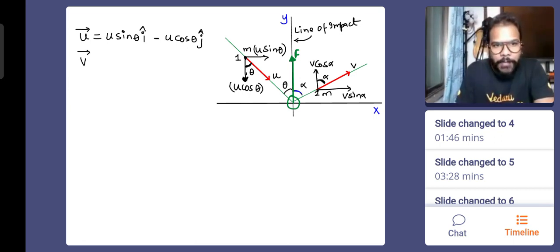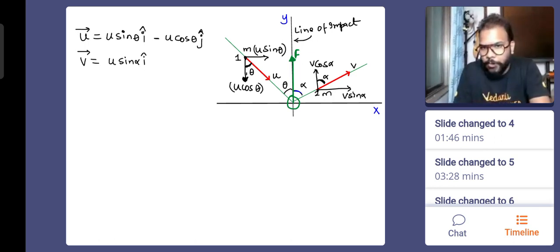Okay. Similarly, let's write down the final velocity by considering angle alpha. So this is v sin alpha i cap. See that, v sin alpha. Okay, and I'm removing this 1 and 2 because it might confuse you as 2m mass. Plus or minus now? Now I'll write plus because the body is going up. v cos alpha is along the positive direction.